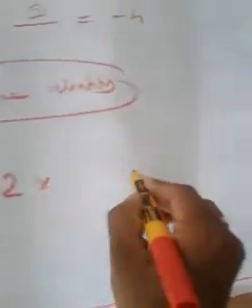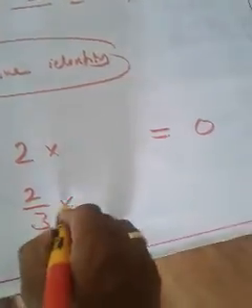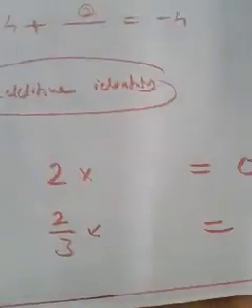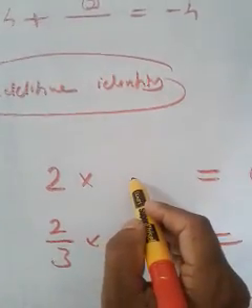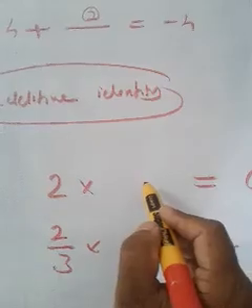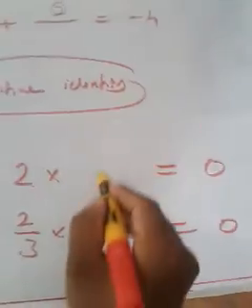I'm going to give you an extra detail. That means 2 into something is equal to 0. What will be that something? 2 by 3 into something is equal to 0. What will be that something? That means you have to find a number such that when you multiply any number with that number, we get 0. Which will be that number?